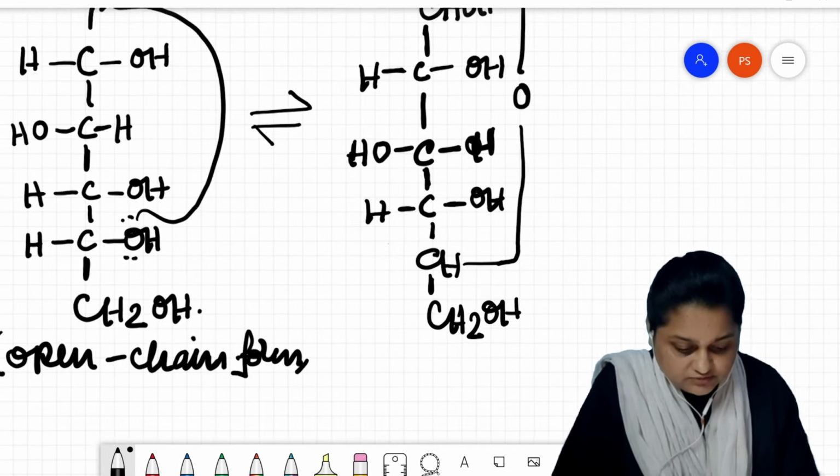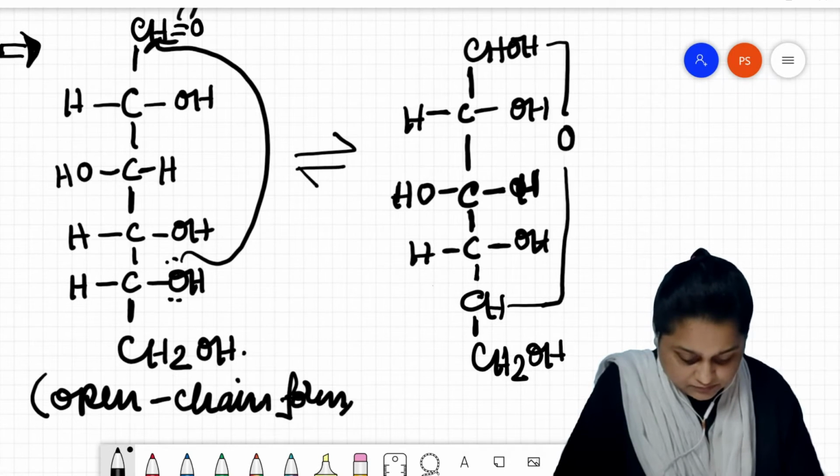This is the structure of the hemiacetal form of glucose.